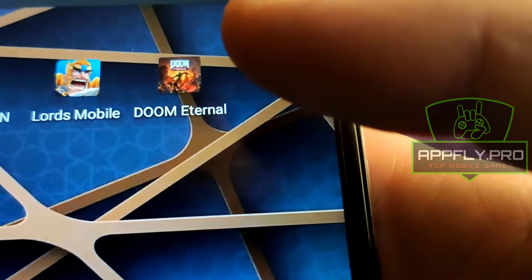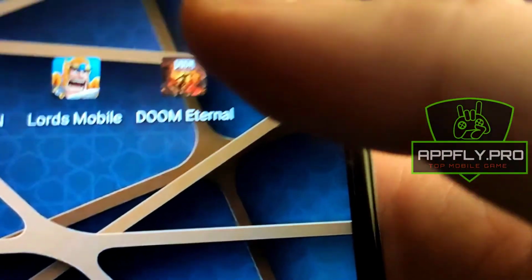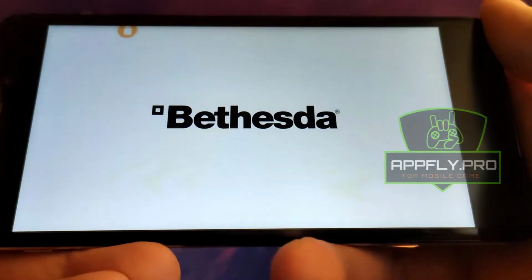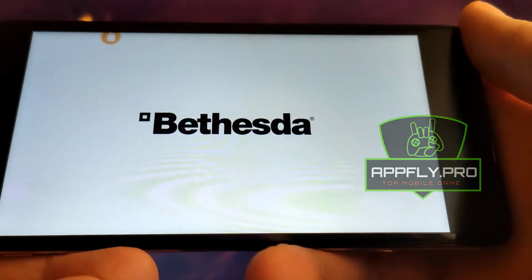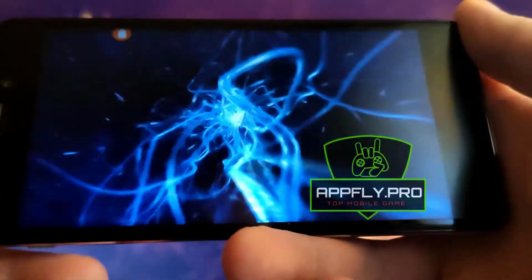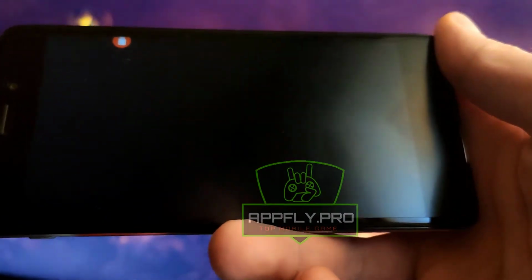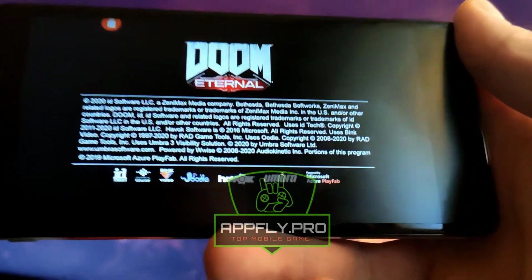Hello. In this quick tutorial I will show you how you can play this awesome game on your mobile phone. As you can see, I already got the game and I will show you how you can do it too. This method is very simple. Watch this tutorial carefully and follow all the steps and you'll have finished in a few minutes.